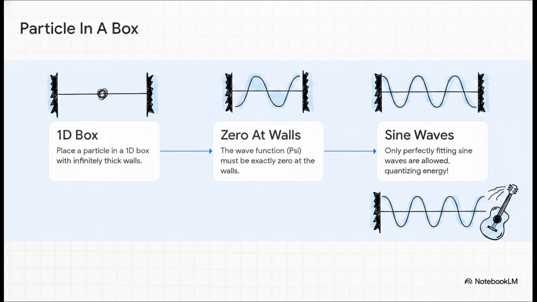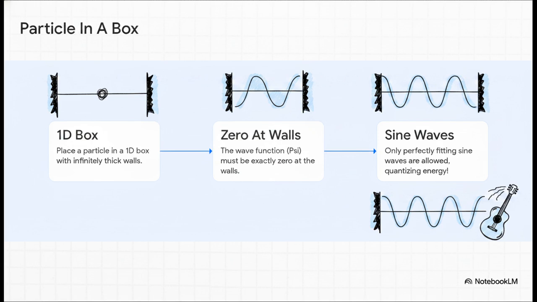Imagine an electron trapped between two infinitely thick, impenetrable walls, where the potential energy outside those walls is infinite. Because the particle can never ever exist inside or past those walls, the wave function, psi, must be exactly zero at the boundaries.